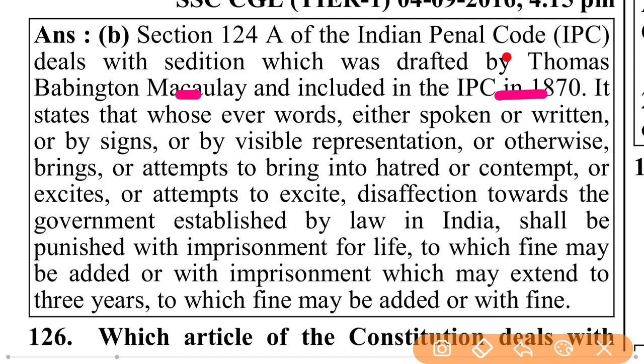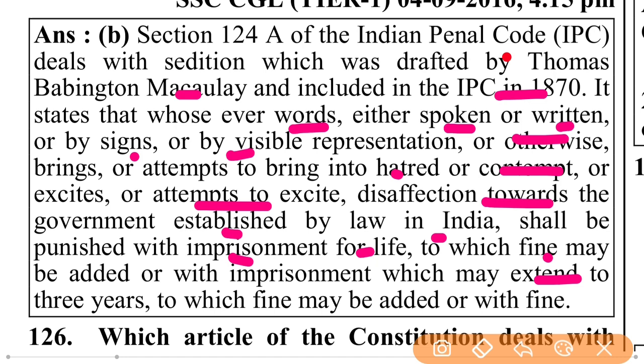It states that whosoever by words, either spoken or written, or by signs, or by visible representation, or otherwise, brings or attempts to bring into hatred or contempt, or excites or attempts to excite disaffection towards the government established by law in India, shall be punished with imprisonment for life, to which fine may be added, or with imprisonment which may extend to 3 years, to which fine may be added, or with fine.